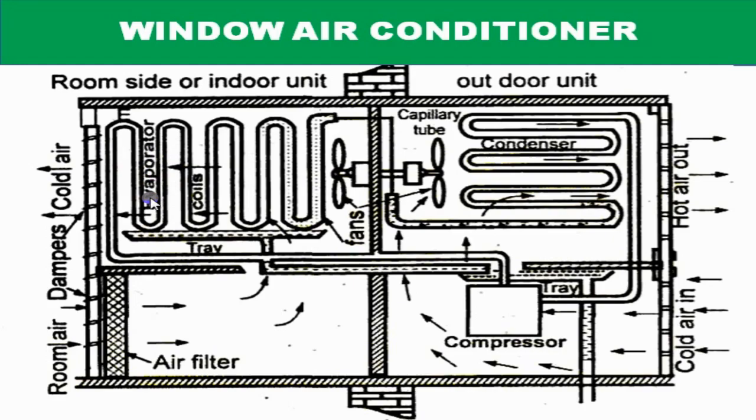In this evaporator, that hot room air gets cooled and converts to cold air, and that is sent to the room. This high pressure vapor refrigerant gives its heat to the atmosphere air, makes the air hot, and that hot air is sent out from the outdoor unit.